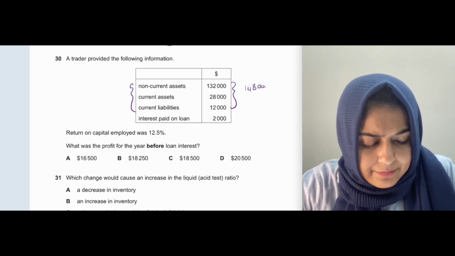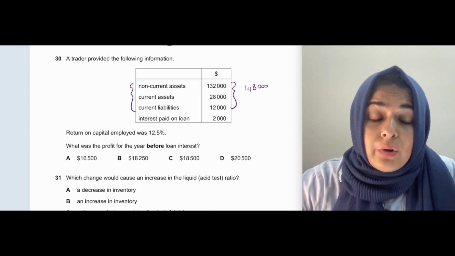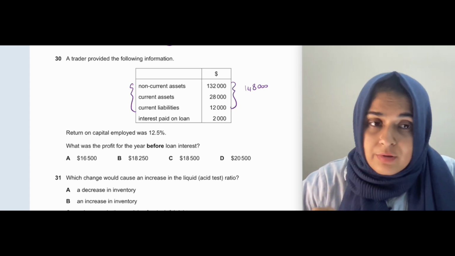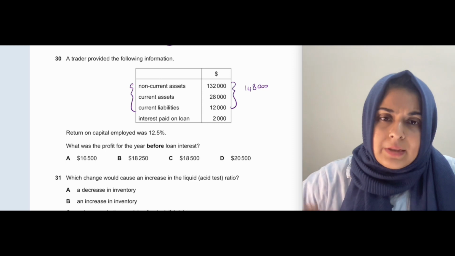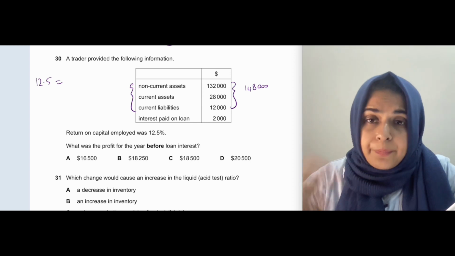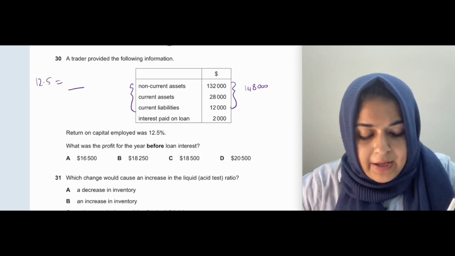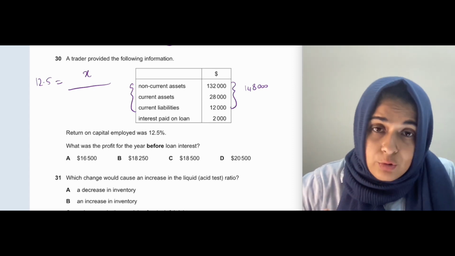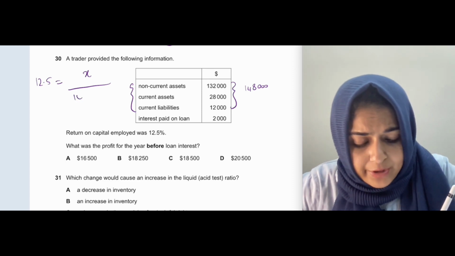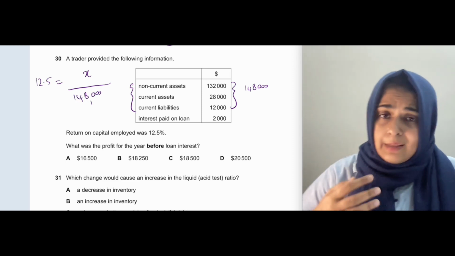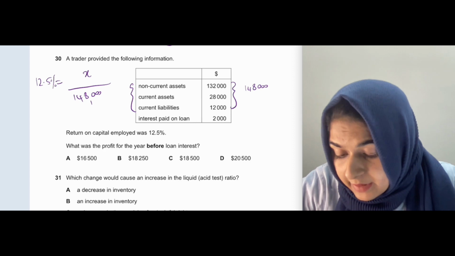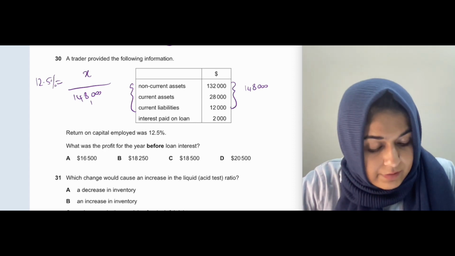148,000 is my capital. They haven't given me a non-current liability, so it is possible that the non-current liability has been paid off and only the interest is being paid now. So using the information I have, I will put 12.5% equal to, and I'll put x here for profit before interest. I don't know what profit before interest is. And the equity, basically capital employed, is 148,000 because there's no non-current liability. So basically 12.5% multiplied by 148,000 gives me 18,500.